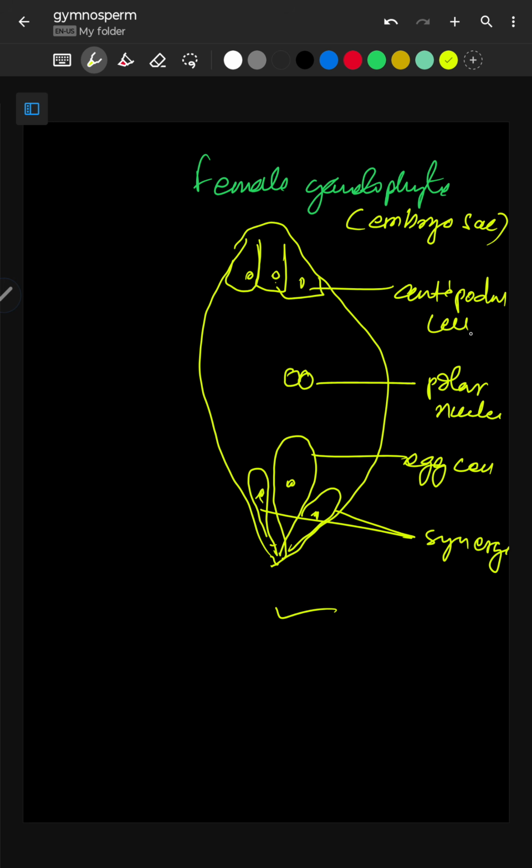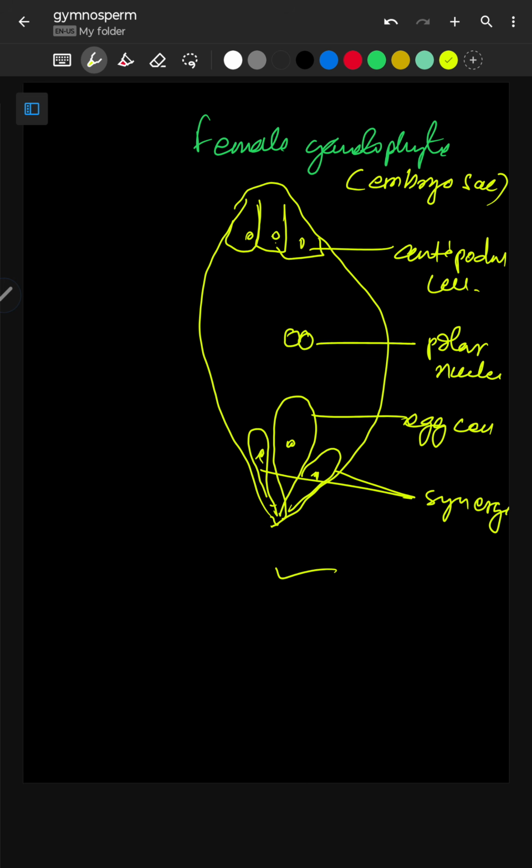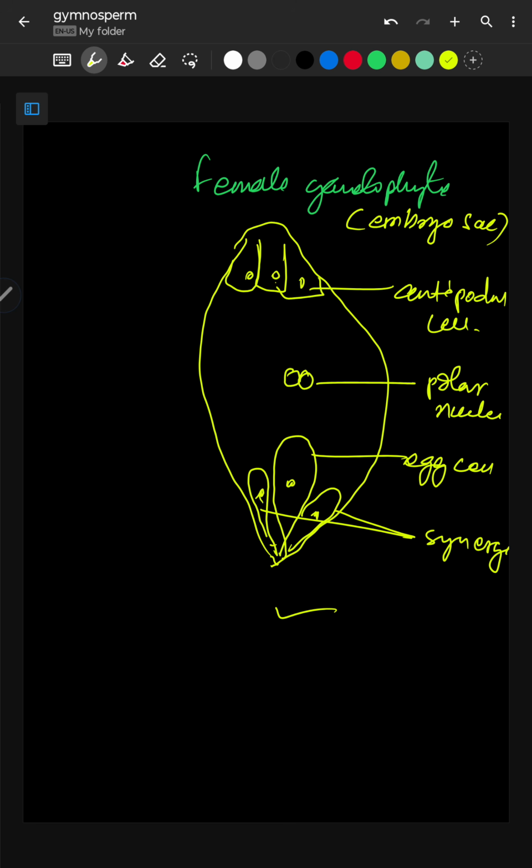Now the most interesting thing is that by pollination, by different agents, the pollen grain comes and falls on the stigma. So let me show you.